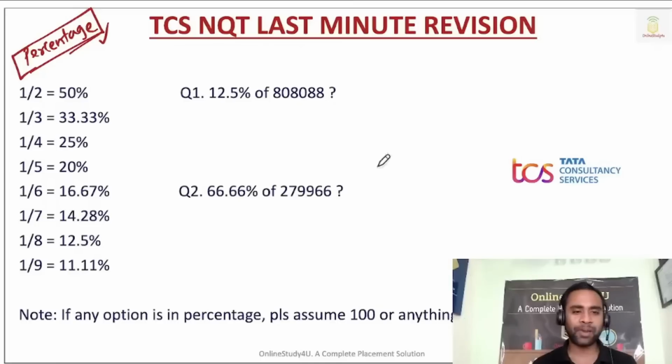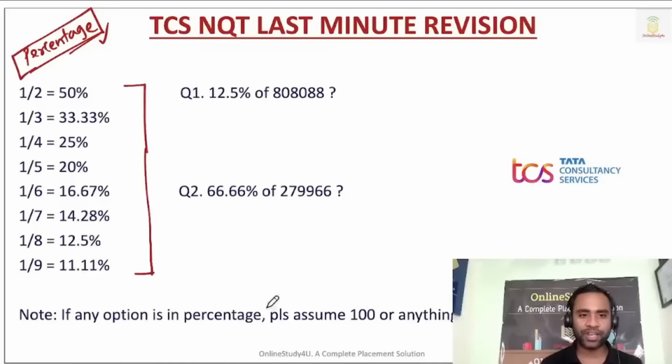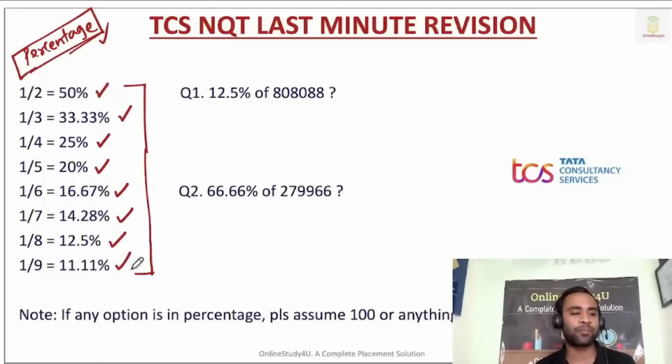Now in percentage, for quick solutions of the questions, what you have to do is keep these things in mind. 1 by 2 is equal to 50%, 1 by 3 is equal to 33.33%, 1 by 4 is equal to 25%, 1 by 5 is equal to 20%, 1 by 6 is equal to 16.67%, 1 by 7 is equal to 14.28%, 1 by 8 is equal to 12.5%, and 1 by 9 is equal to 11.11%.